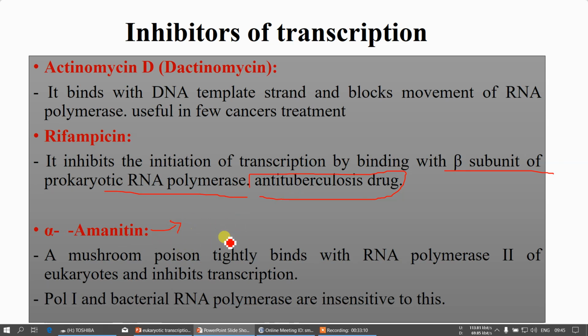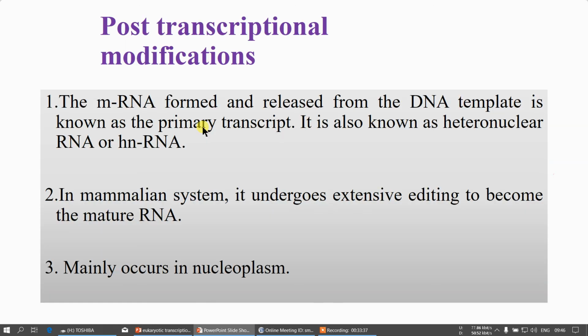It is one of the poison which will binds with your RNA polymerase 2 in the eukaryotes and inhibits your transcription. So it does not having any action on the polymerase 1 as well as in the prokaryotic polymerases. So these are the three inhibitors which will inhibits your transcription.